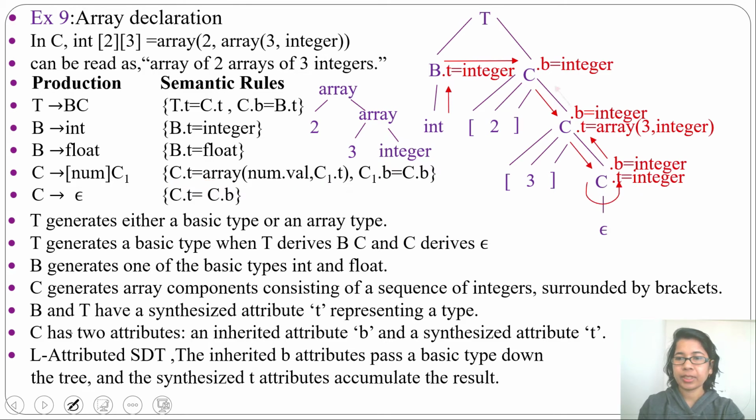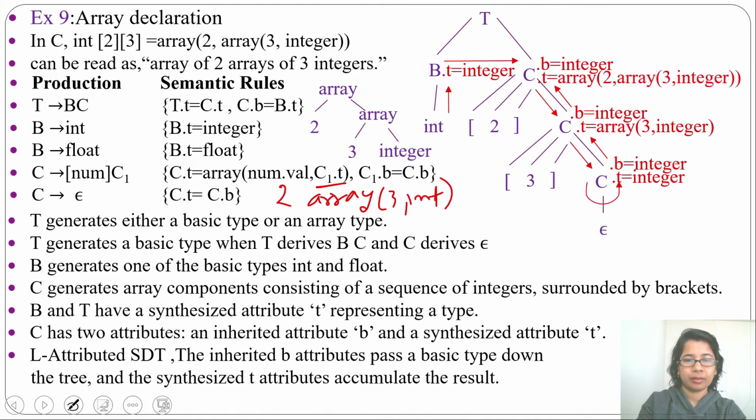Next we will traverse its parent, and here C.T will be RA, and what is norm value? Norm value will be 2, then C1.T, meaning it will synthesize from its child. So whatever C1.T is, RA 3 integer. So here C.T will be RA, then norm value is 2, then C1.T value.